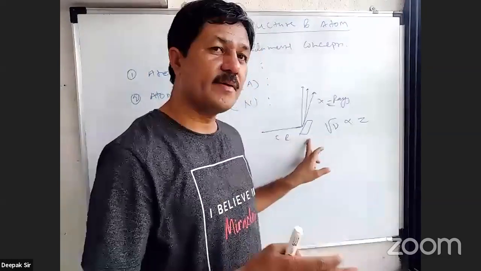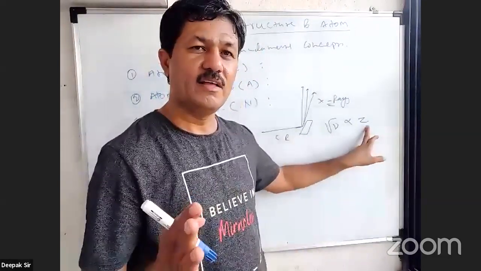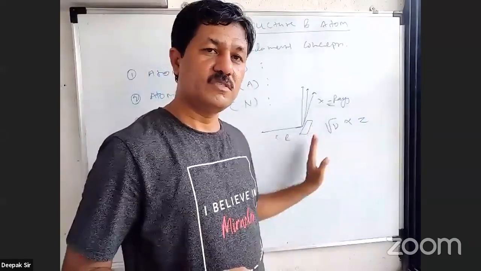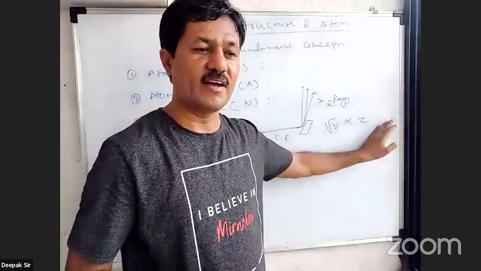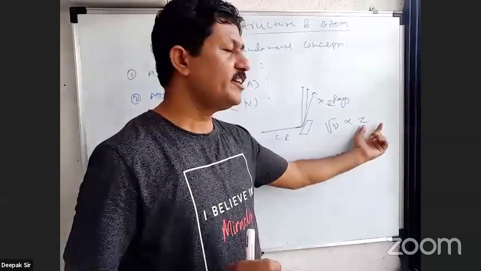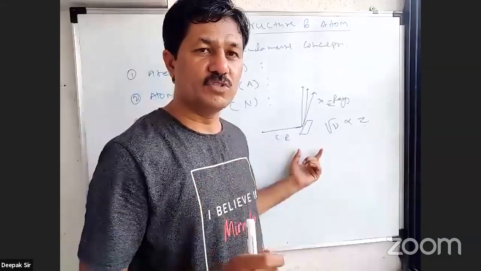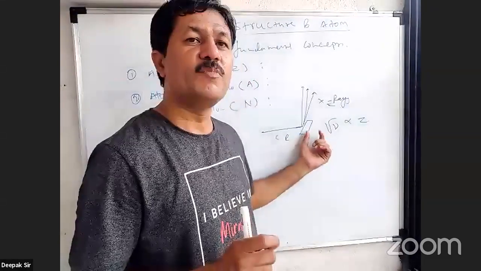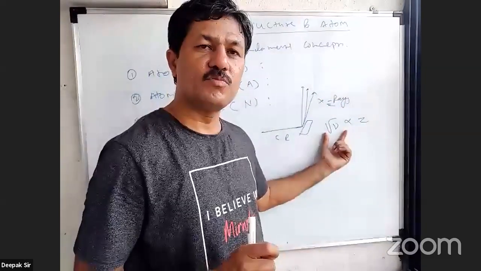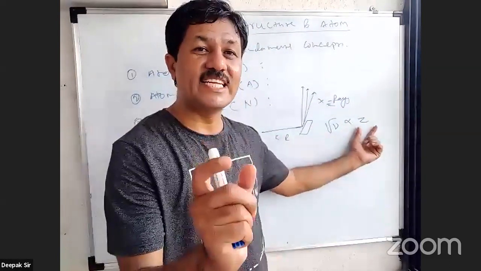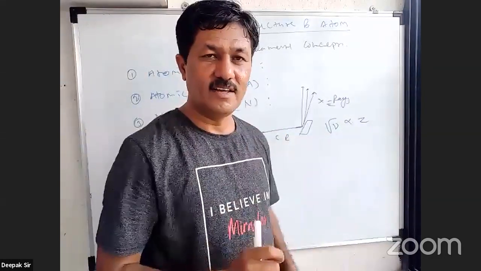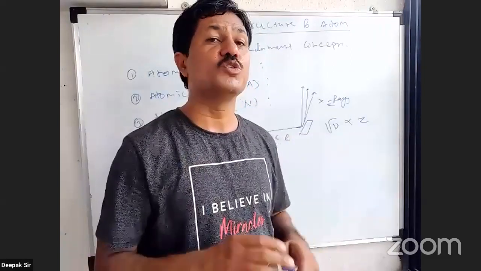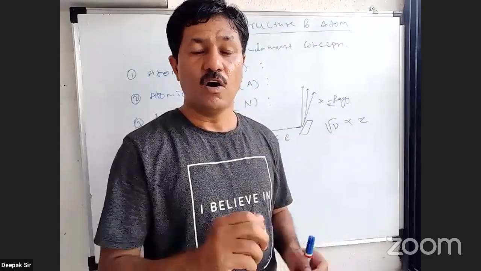For the same metal, you can place any number of iron plates and the value of Z will not change. Different plates of copper, the value of Z will not change. Just change the metal, like zinc, copper, aluminium, and Z keeps changing. That means we got a different value of Z for each element, and this was done by the scientist Moseley. He found that whenever cathode rays strike a metal plate, X-rays are emitted, and he studied the square root of the frequency of these X-rays, which is directly proportional to a specific integer, and he named this specific integer Z. So he found that this property Z, this specific integer, belongs to that metal itself, and then what does it depend on?